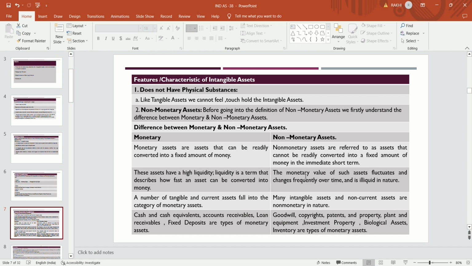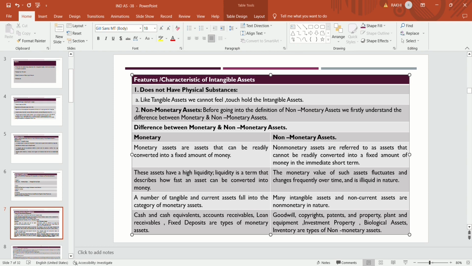Like we can say land. We cannot sell land on a short-term basis, so it cannot be said to be a highly liquid asset. So plant machinery, goodwill, copyright, patent, PPE, investment property, biological asset, inventory, all these are types of non-monetary assets.